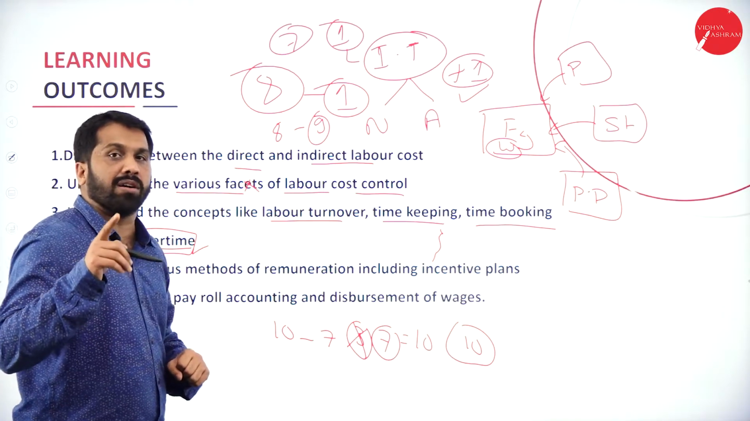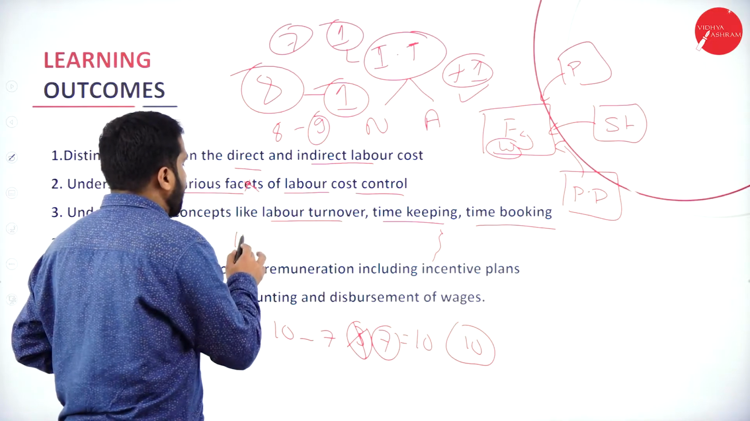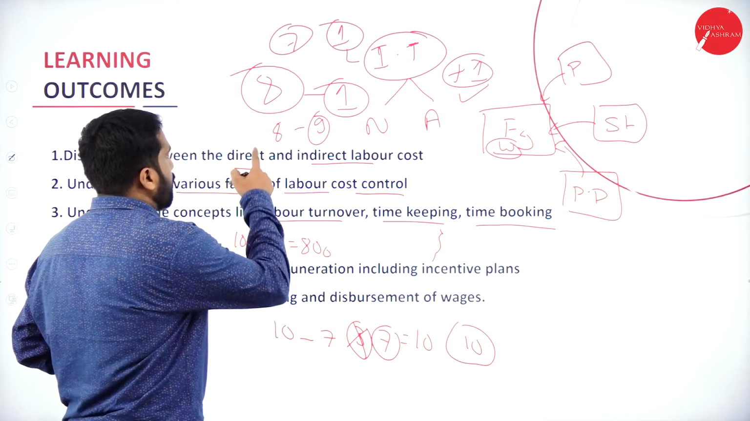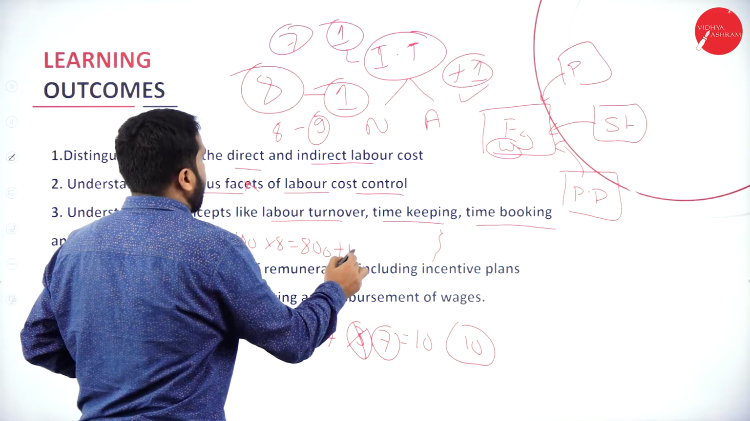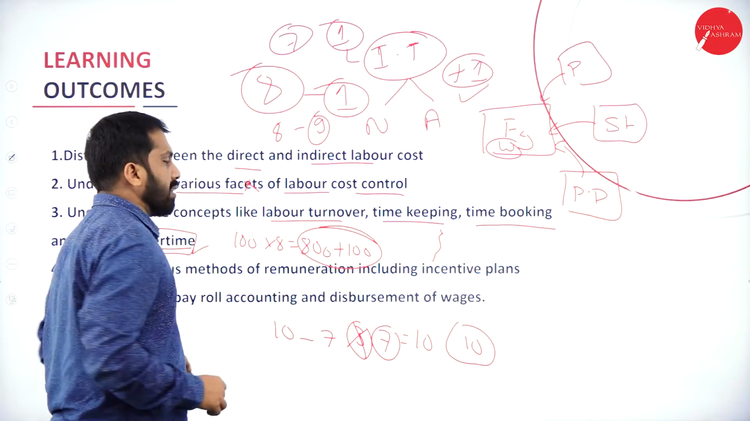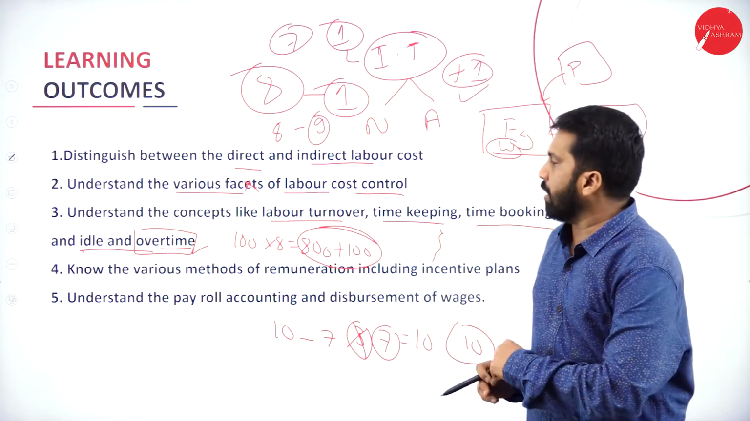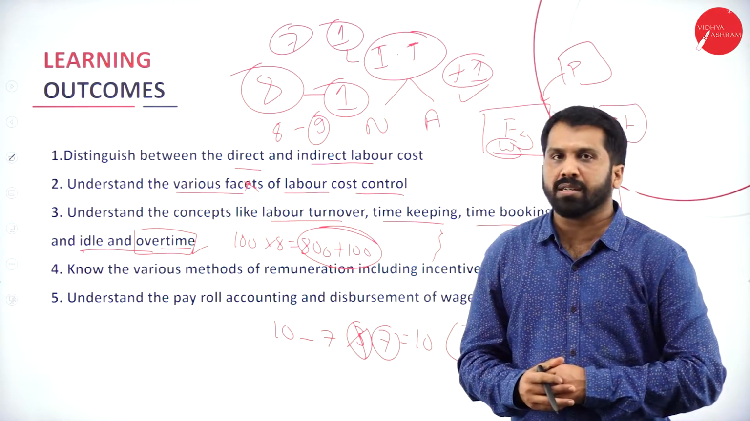If you are paid on an hourly basis, like 100 rupees per hour into 8, it was 800. You have worked for 9 hours, again 100 will be added. So total payment will be 900. Hope you are clear. This is all about your overtime.